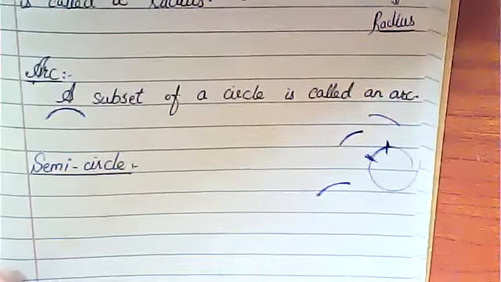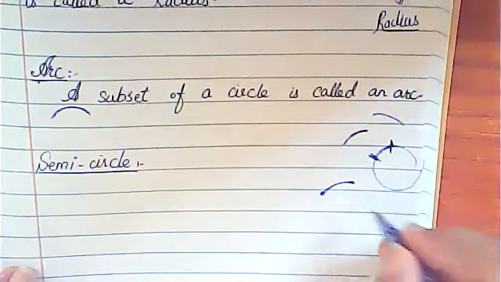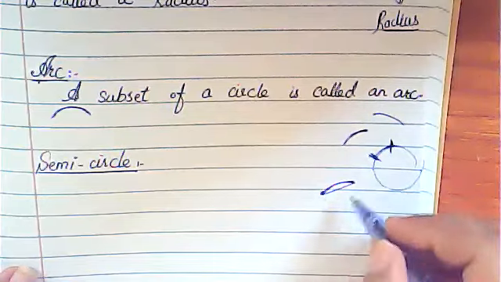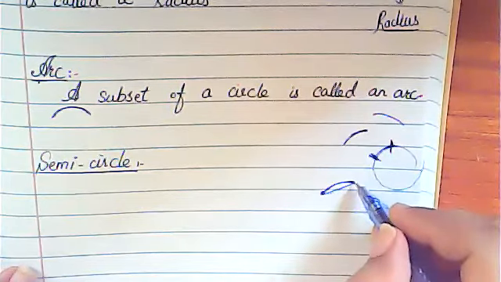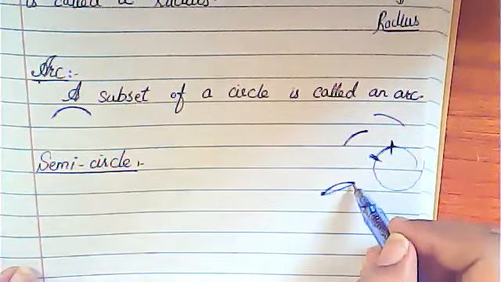Okay, now if your arc's endpoints, if these are the endpoints of the arc, and if you join them, and if this line segment becomes a diameter, so it is called a semicircle. As you can see, this is not a semicircle.